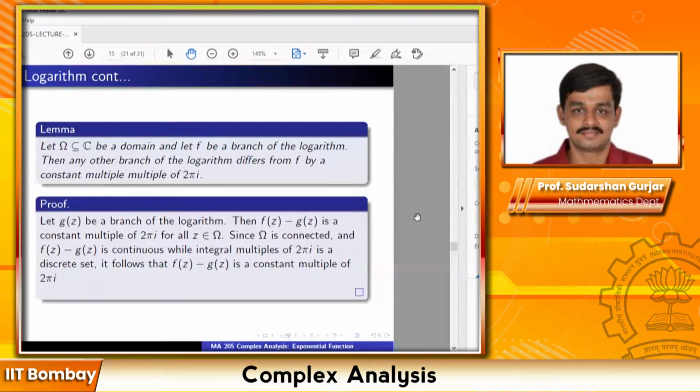So this is why in the first lecture we had stressed path connectedness and so on. This is how it shows up. If it was not a domain, this conclusion would have been false. Because on one connected piece, it can be one multiple of 2 pi i, and on another connected piece, it can be another multiple of 2 pi i. Connectedness of omega is what guarantees that it's a constant multiple of 2 pi i.